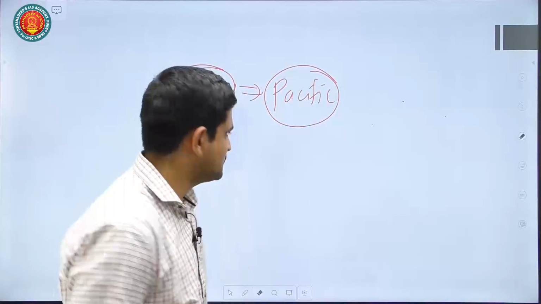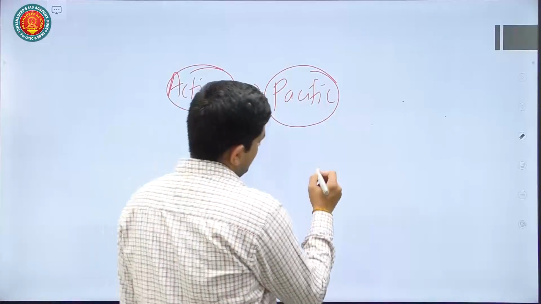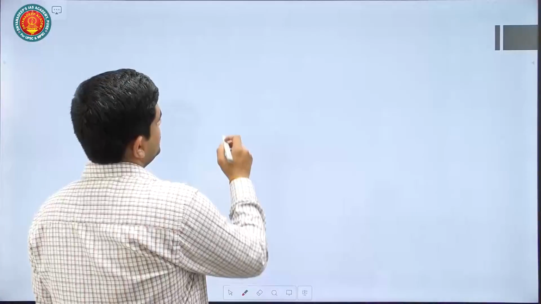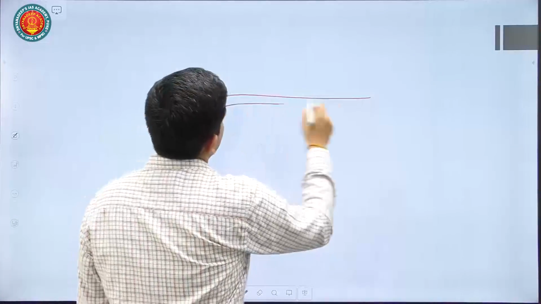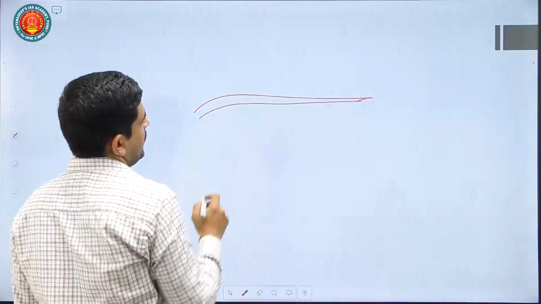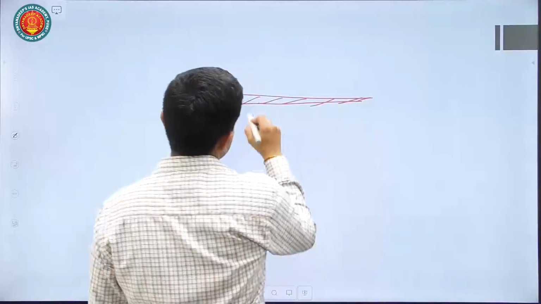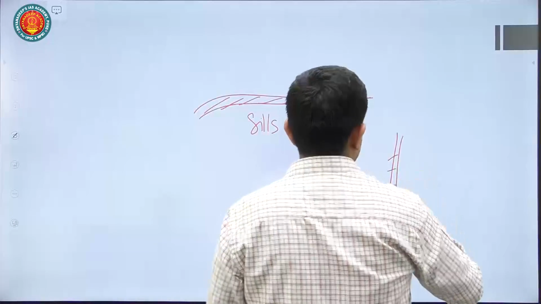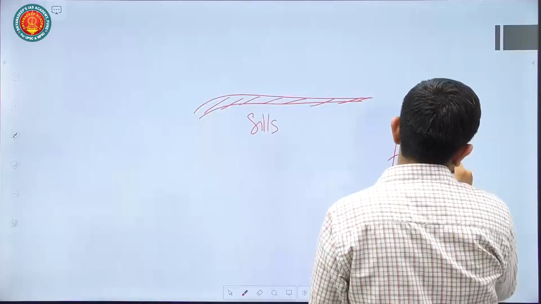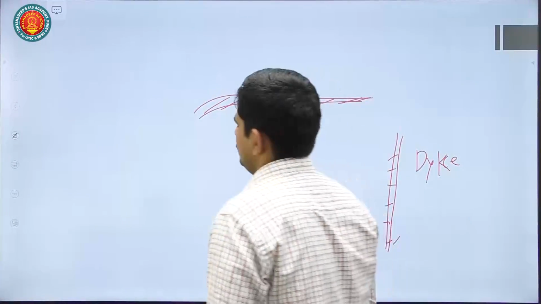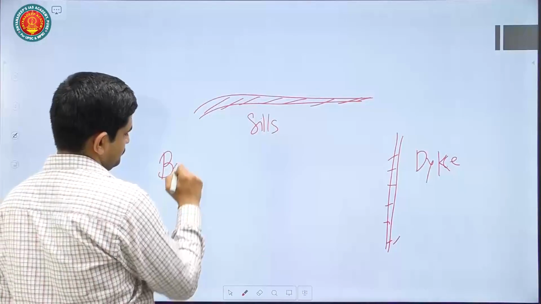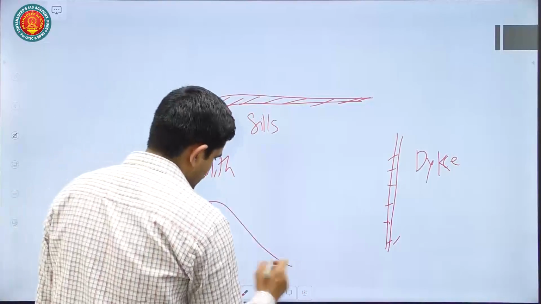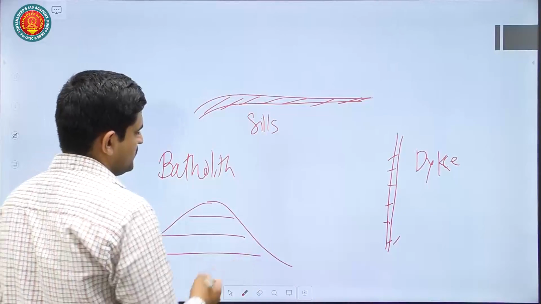There are various structures. For example, if there is a horizontal kind of formation because of lava solidification, you can call it a sill. If there is lava which is accumulated in vertical format, you can call it a dike. So you can mention these features. Then there is the batholith, which is a dome shaped structure based at the base.